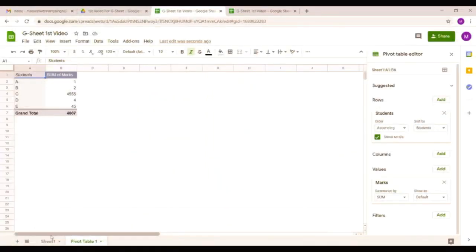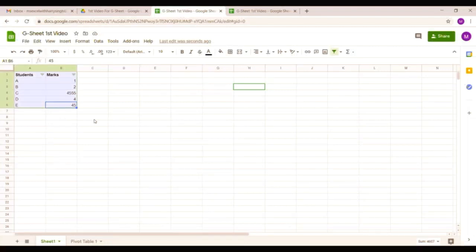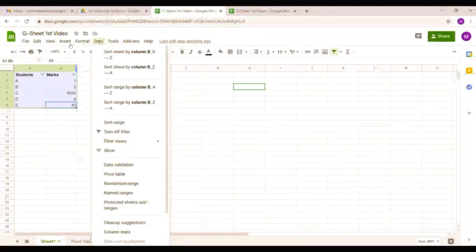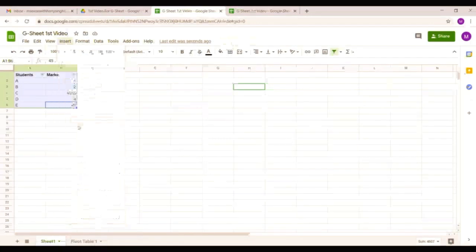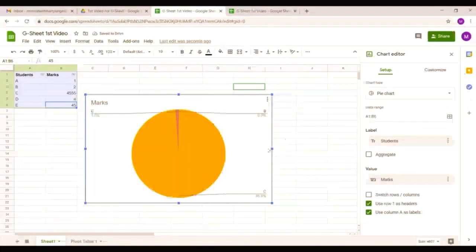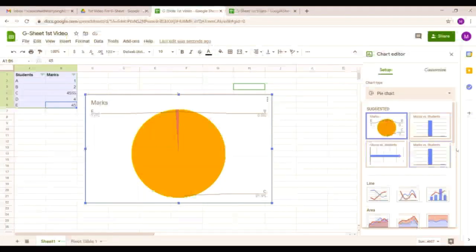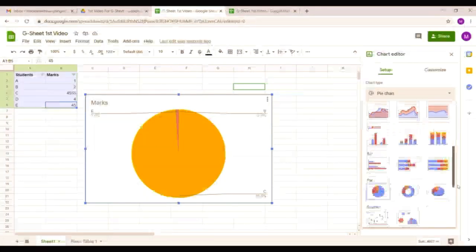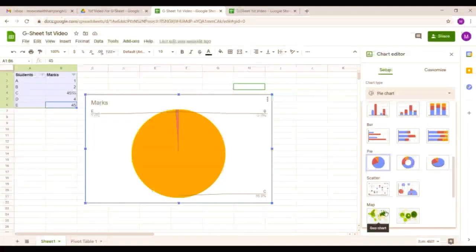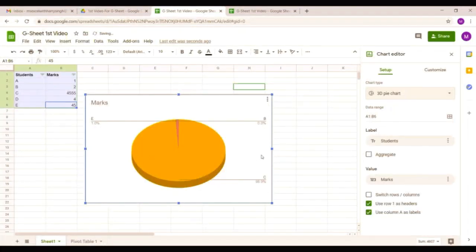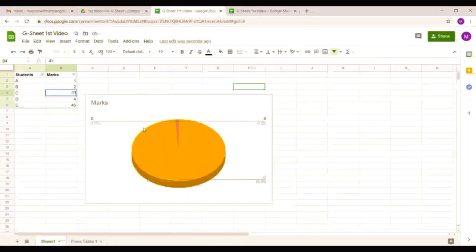Obviously if you wanted to create a certain chart, select your data, go to chart, see what Google Sheet is giving you. By default they'll give you certain options, so you can change your chart type from here, whatever you wanted. You can see what charts are available, and the map option is also available if you are representing certain things geographically. It will just change your data. Obviously the data is not much distributed. Now you can see the percentage for ABCD.